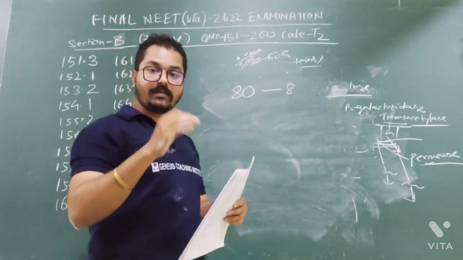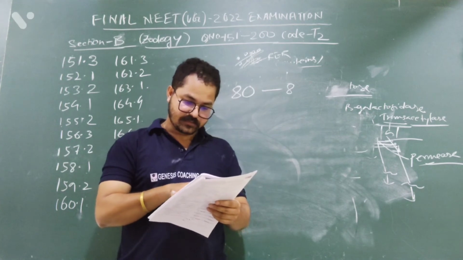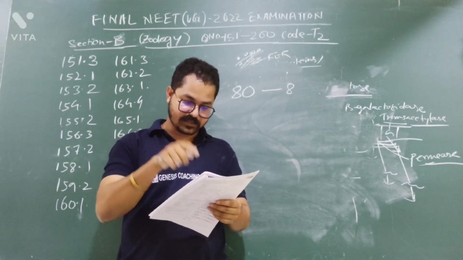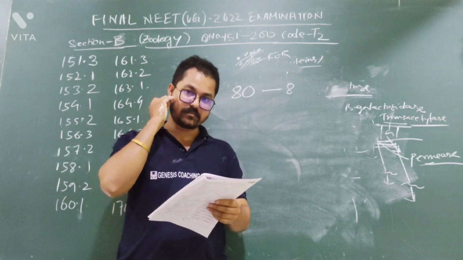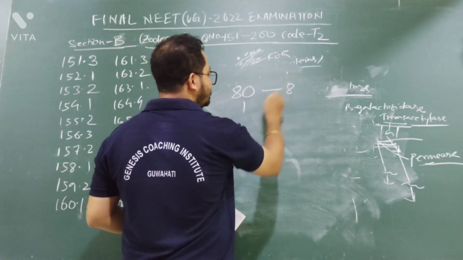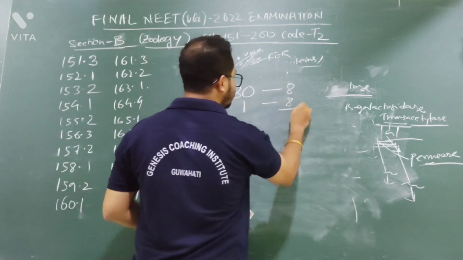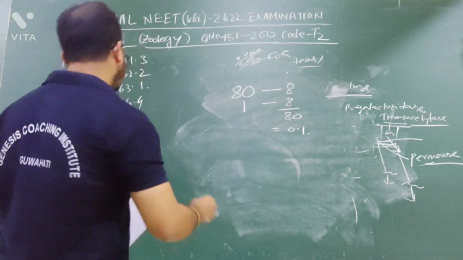So what you need to find? You need to find the birth rate per individual. Yes, but not birth rate, death rate per individual. Because we find the death rate in the population, dash individuals, per individual. So per individual will be 1. If 8 out of 80, then per individual, 8 by 80 will be 0.1. So 0.1, option number 4 is the correct answer.